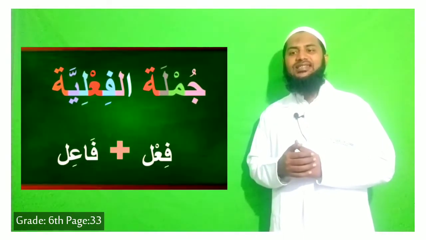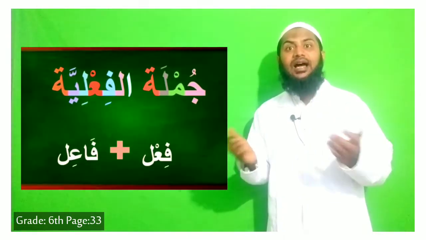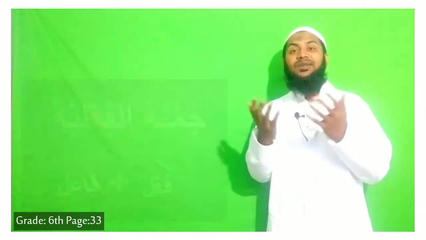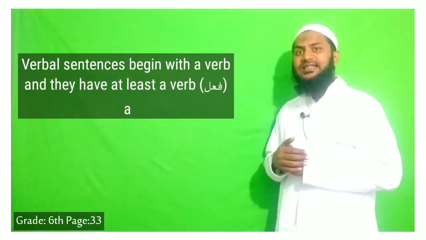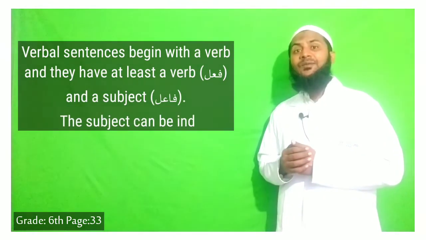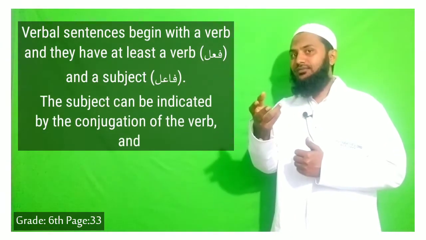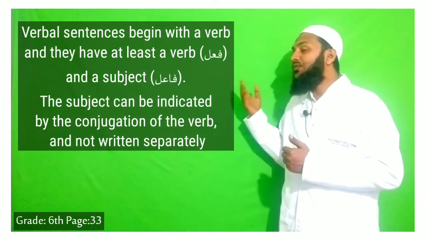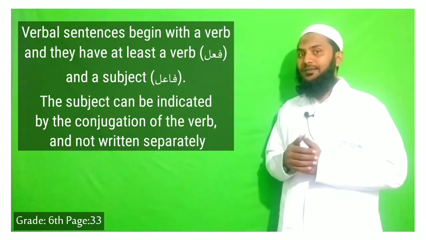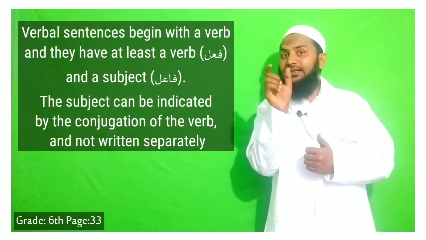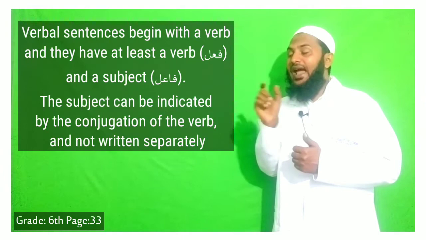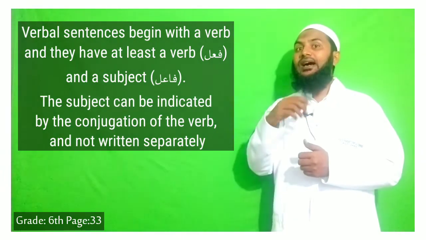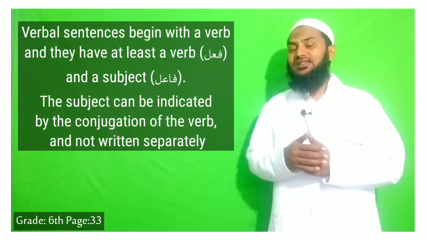The next part is the second type of sentence, Al-Jumlatul Fi'liya. What is the meaning of Al-Jumlatul Fi'liya? Jumla Fi'liya is the sentence which starts with a verb and gives information about the doer. So fi'l means action and fa'il means the person who is doing that action.